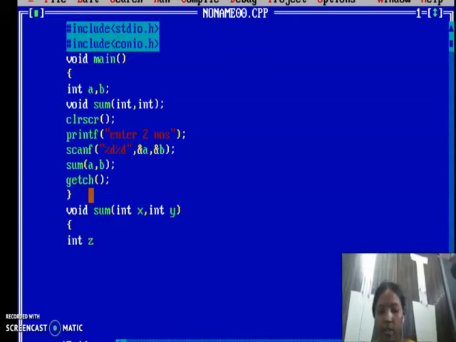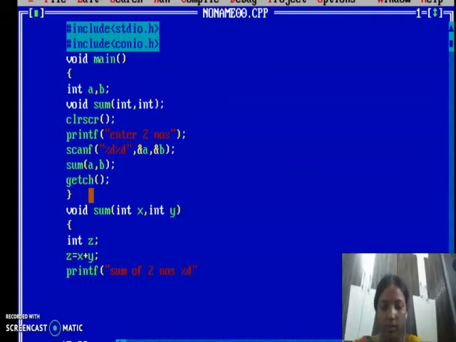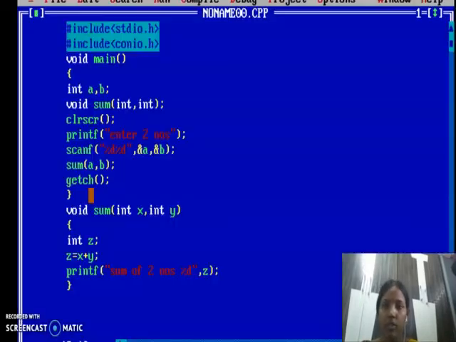Now I am declaring a variable z. Now z is equal to x plus y. printf, sum of two numbers, z. Now I'm closing the function. Now compile the function, success. Now run. I'm passing 23 and 34. So 57 will be the output.